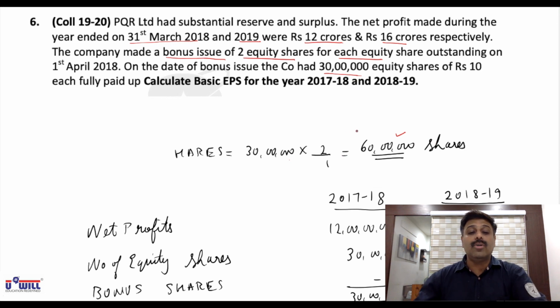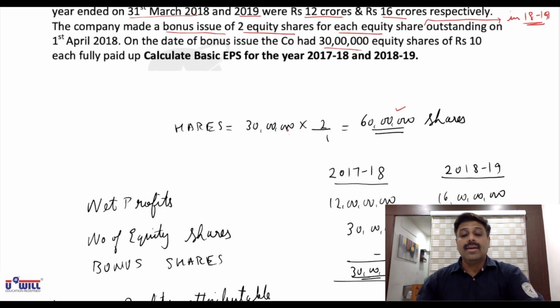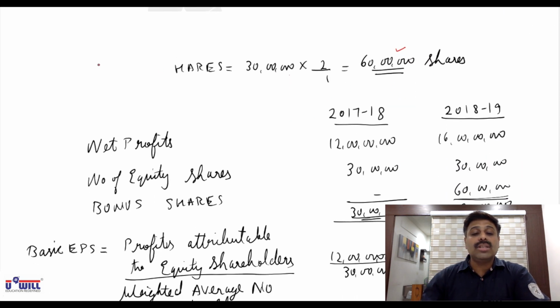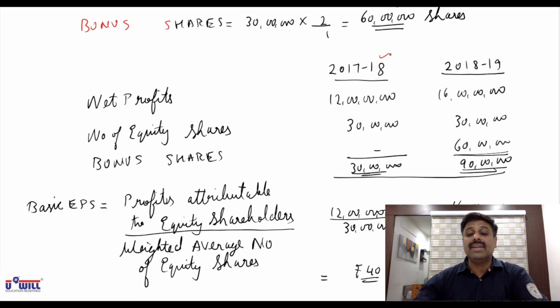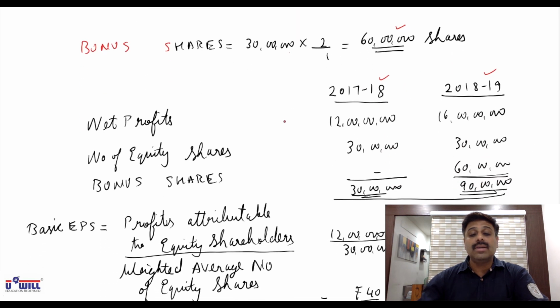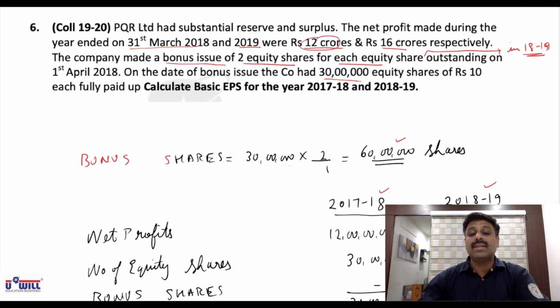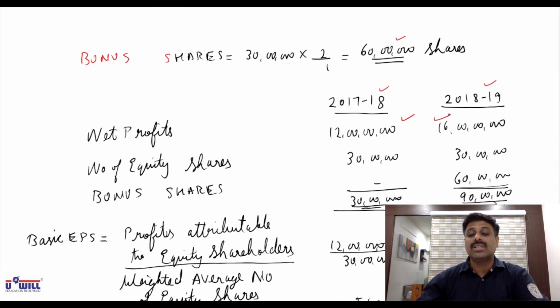Now, the company made this bonus issue for equity shares outstanding on 1/4/18, but you mention in the question that the company has made the bonus issue in the year 18 to 19. Specifically, you mentioned this in the question. Now understand this. Bonus shares, as we discussed, are equal to 30 lakhs into 2 by 1, 60 lakhs. Now 17-18, 18-19, again same 2 years. Net profits are 12 crores and 16 crores.